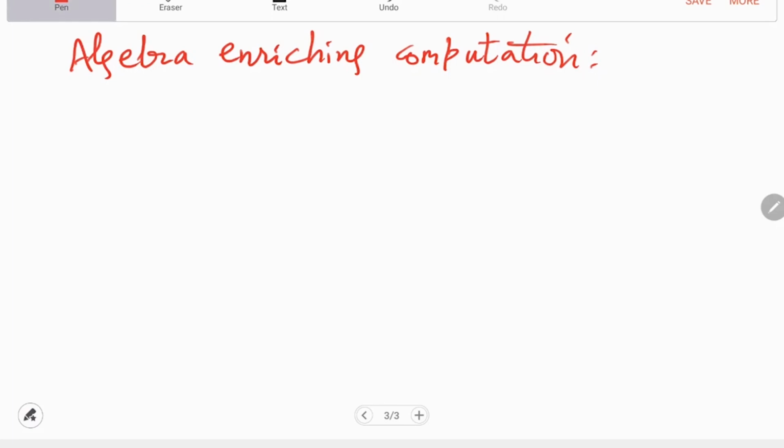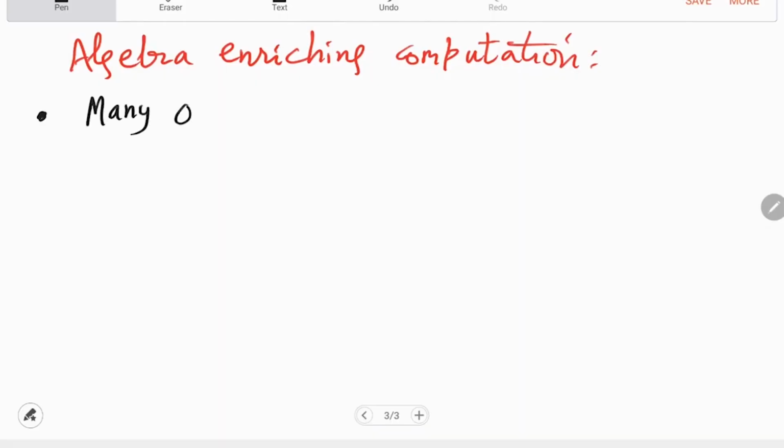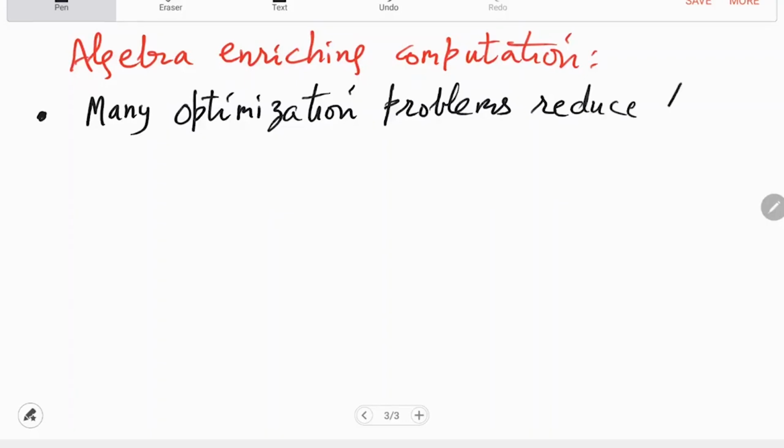So the first is a motivating example which everybody here should know, that is many optimization problems reduce to satisfiability, right? So SAT. SAT stands for satisfiability, which is the problem of, so SAT is what? Does everybody know the problem of SAT?